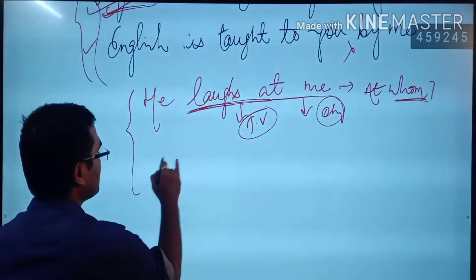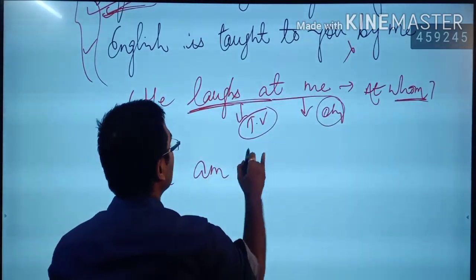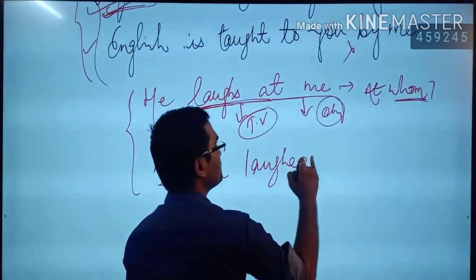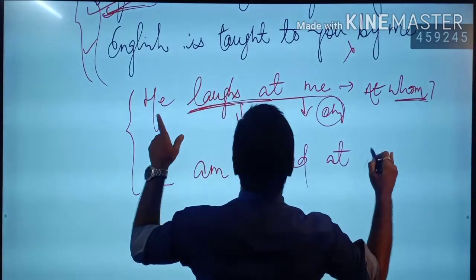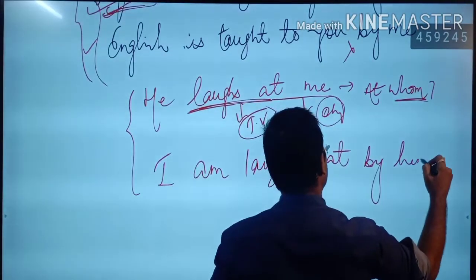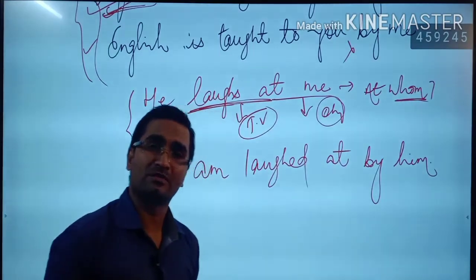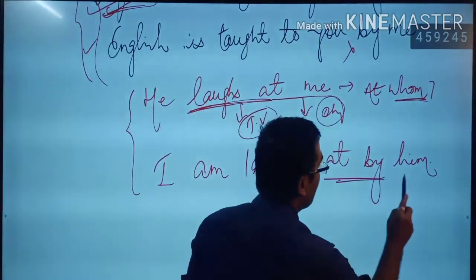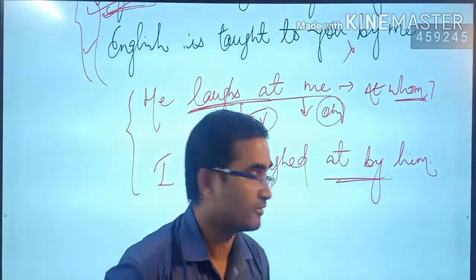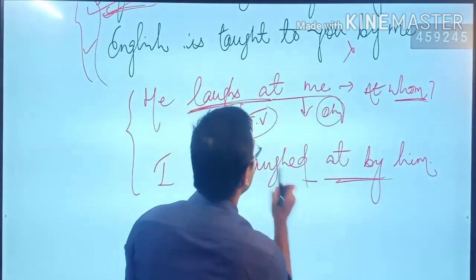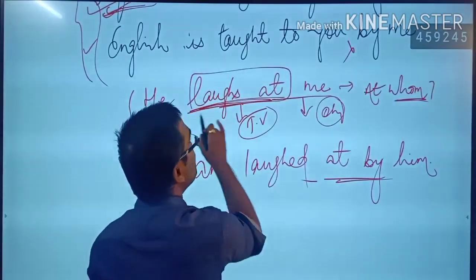Let's take "I" over there, and then after writing here, "I am laughed at by him." Some students are confused sometimes. They think that this "at" and "by" are used together. Yes, my friend, why not? We have to use this particular word because these words have come together.